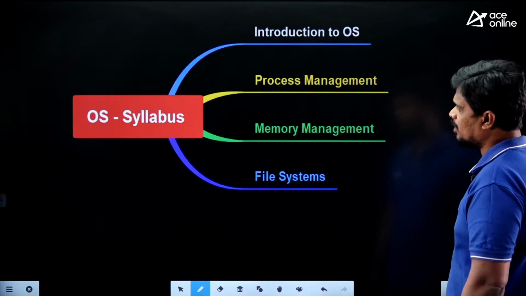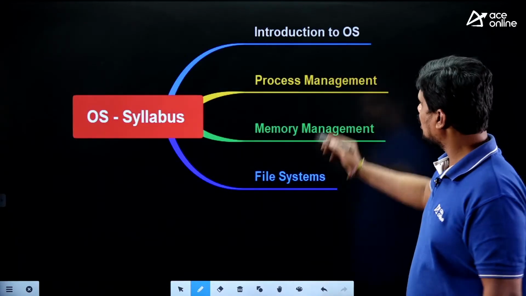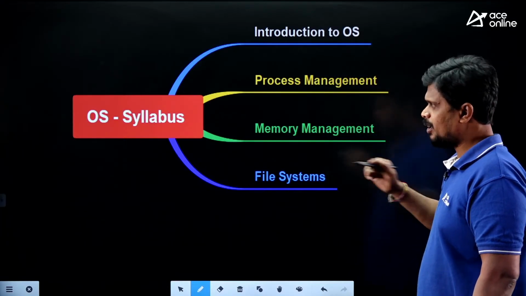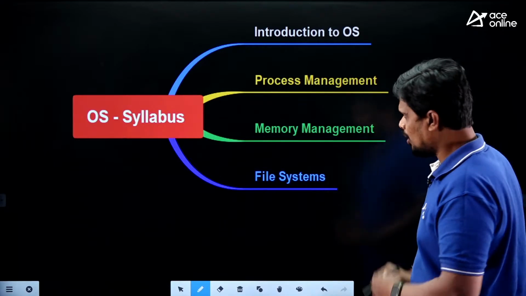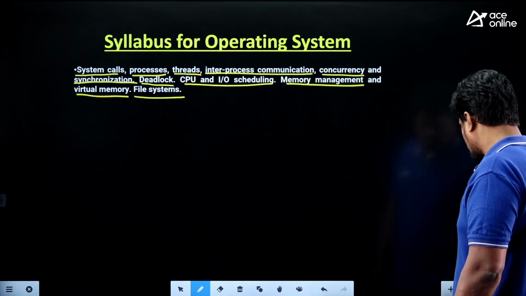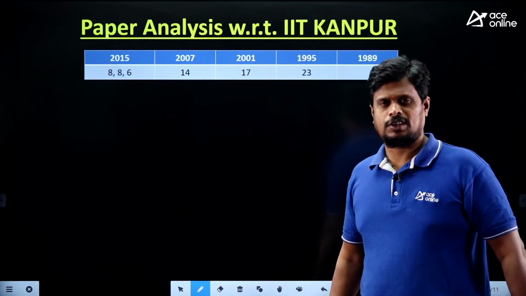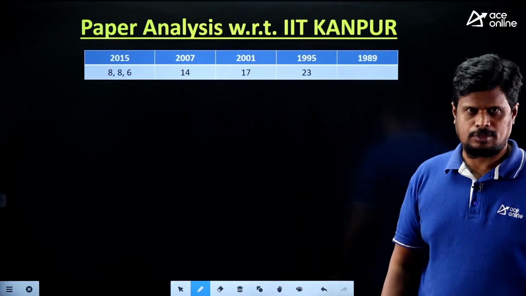So what are the 4 parts that I already mentioned: introduction to the operating system, then process management, memory management and file systems. Before going into these, let's look into the weightage of operating system according to the previous years of examinations that are conducted by IIT Kanpur.